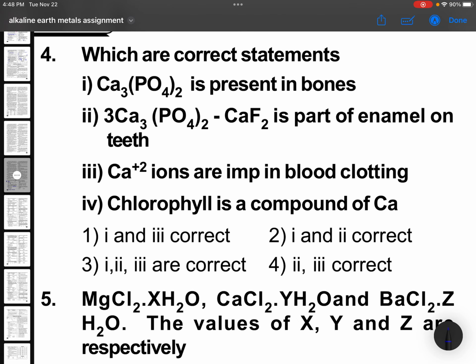Which are correct statements? Ca3(PO4)2 is present in bones. Ca3(PO4)2·CaF2 is enamel. Ca2+ ions are important in blood clotting. All these are important. Chlorophyll is a compound of magnesium. So this is wrong. Remaining all are correct.